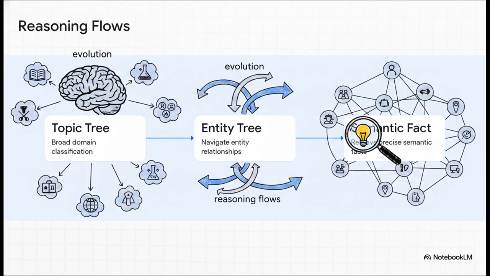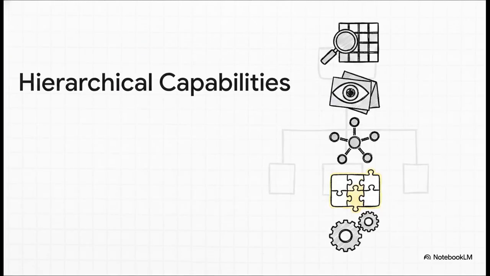It traverses from broad domain topics in step 1, navigates down to specific entity relationships in step 2, and then finally retrieves the precise semantic fact in step 3. And this hierarchical approach, it is an absolute game changer for true scalability. Because the knowledge is explicitly tiered, an AI agent can perform structured browsing and multi-level analysis. It can recognize broad patterns across massive data sets, spot gaps in its own knowledge, and even track complex dependencies, like understanding prerequisite skills before it attempts a complex procedural task.